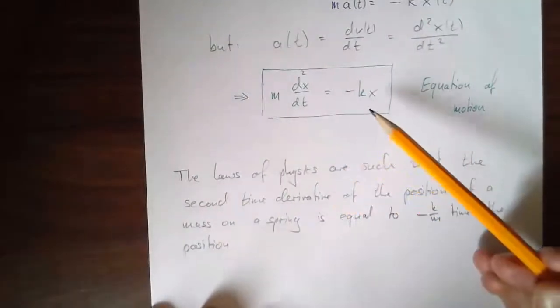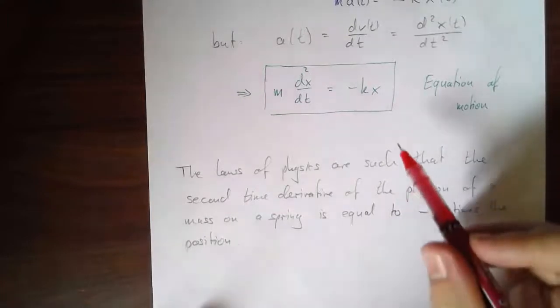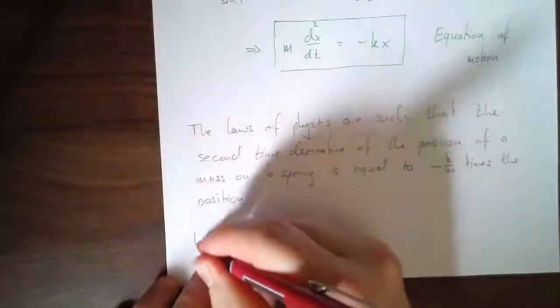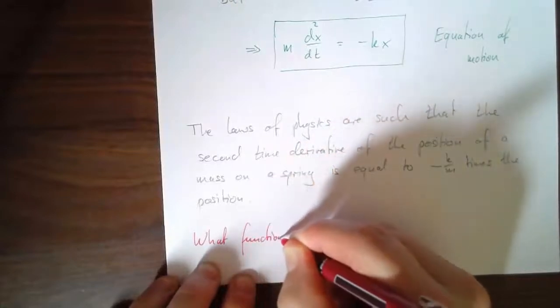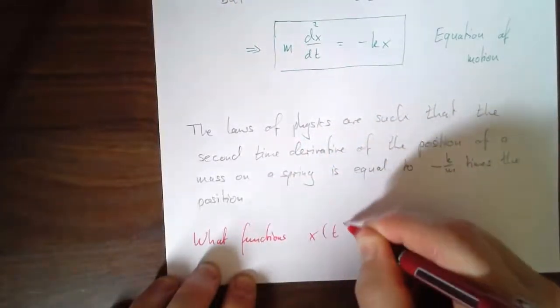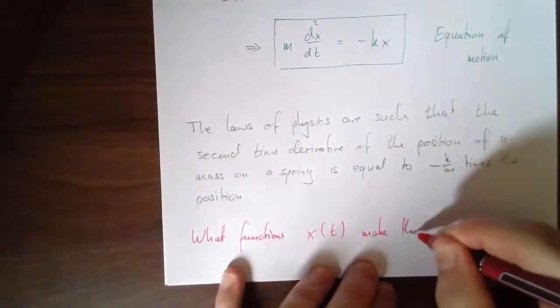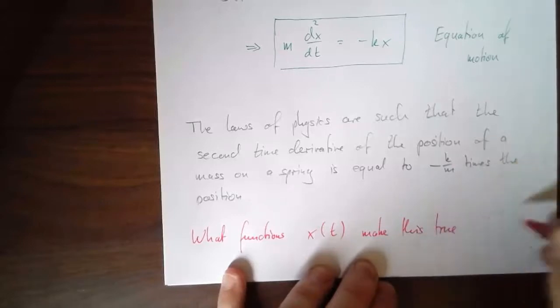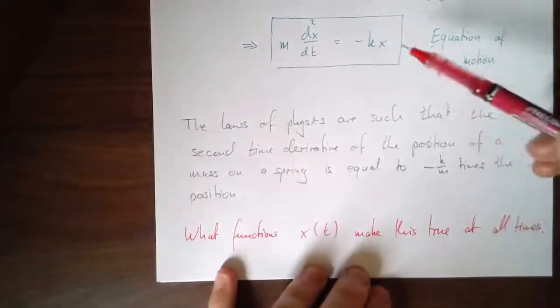So now we ask, what position as a function of time makes that true? What functions x of t make this true at all times? Because Newton's second law holds at all times, not just now.